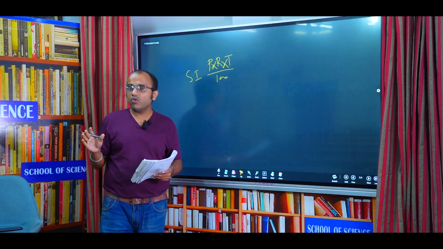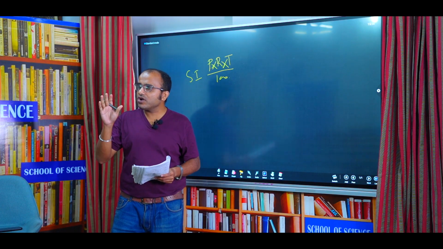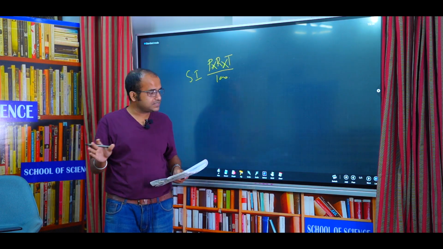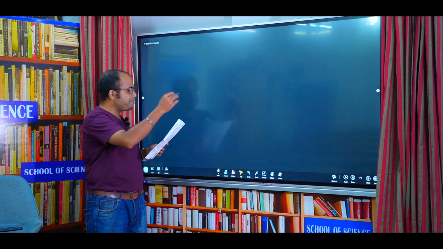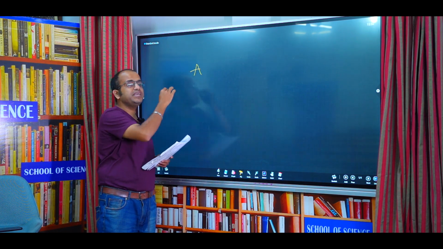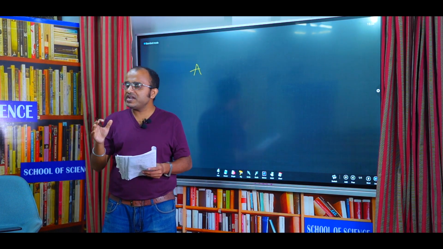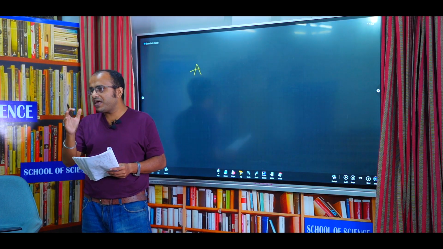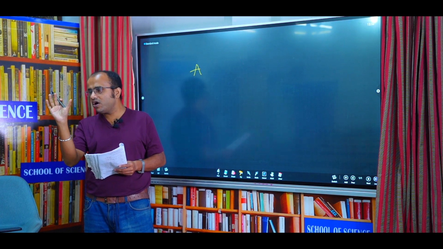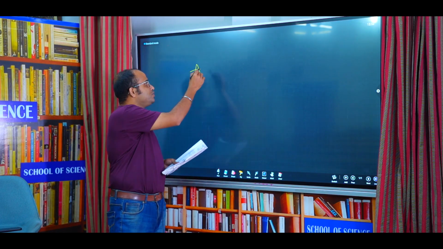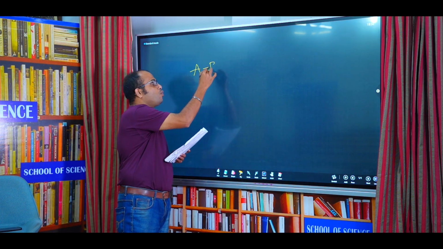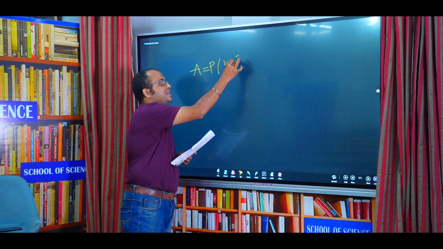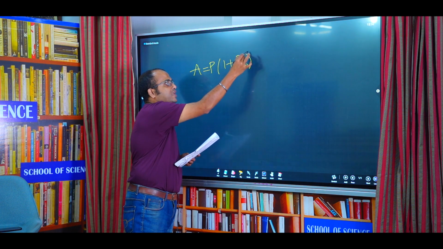Now I am telling the basic formulas for compound interest. I have discussed the basic things, now what are the formulas? The first one is amount. Amount means that in compound interest you directly get principal plus interest. This is called amount. So the first formula is amount is equal to P into 1 plus R by 100 whole to the power n.